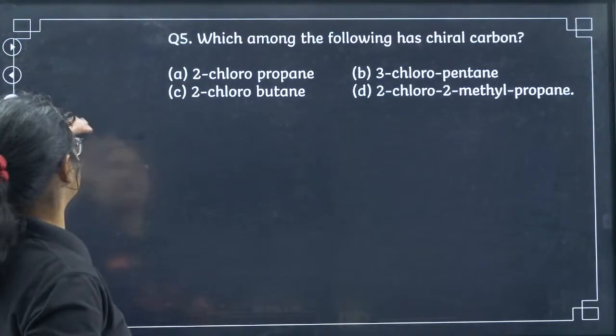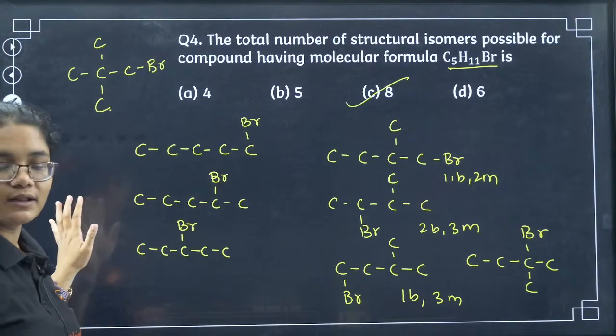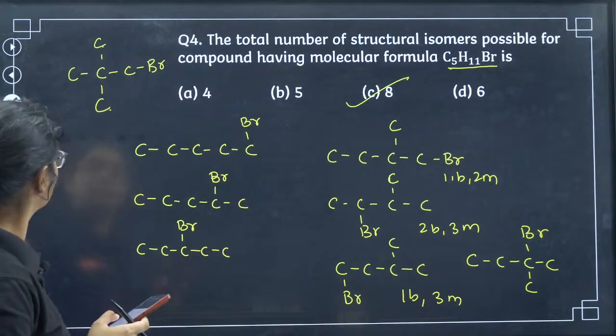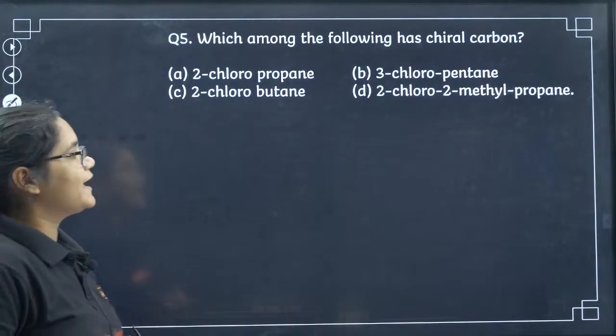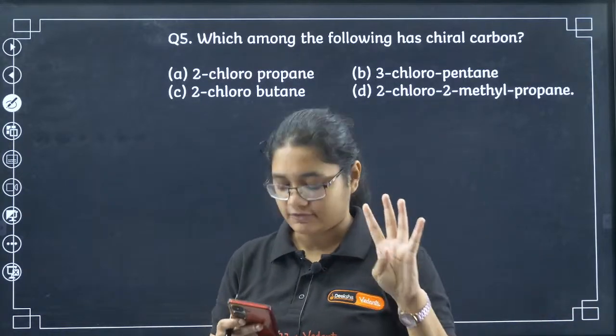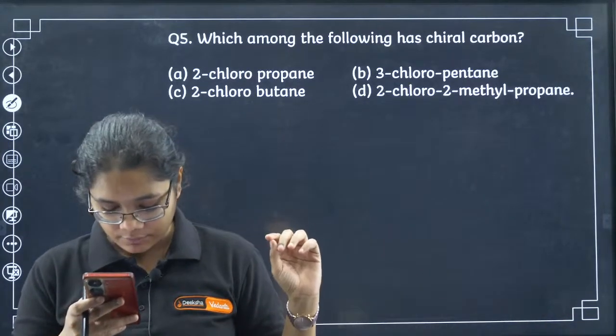Let's move to the 5th question. All of you please take a screenshot of this one. This is an important question. Take a screenshot and let's move to the 5th question now. Which among the following has a chiral carbon? So what do you mean by chiral carbon? A carbon which has 4 different groups attached.